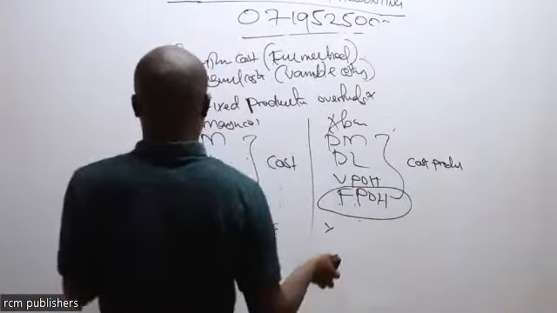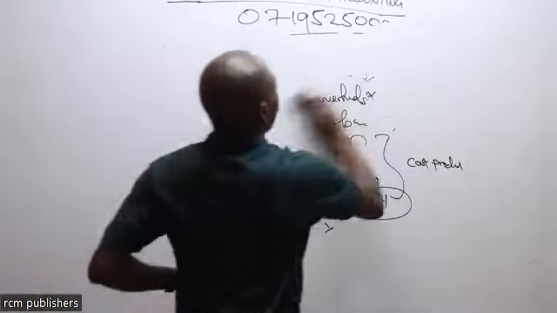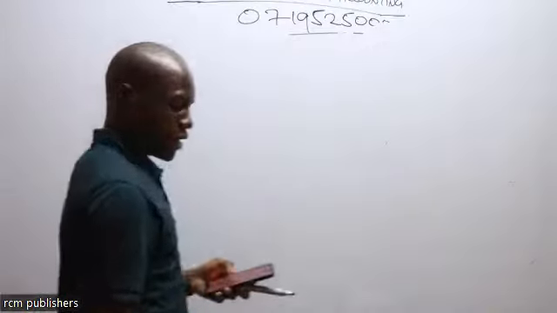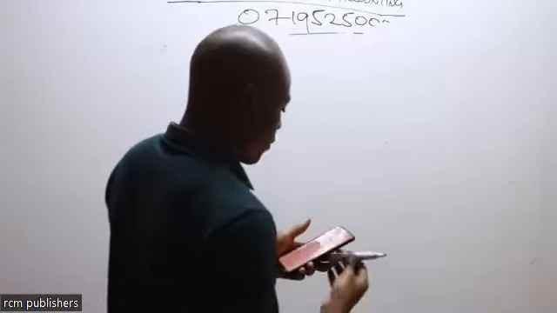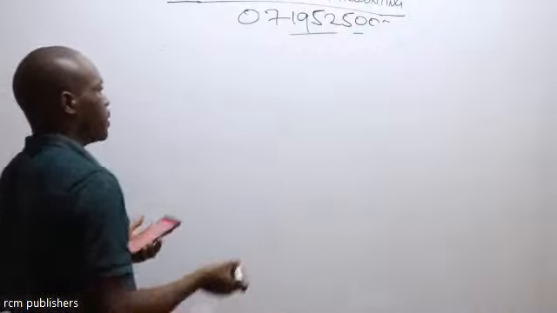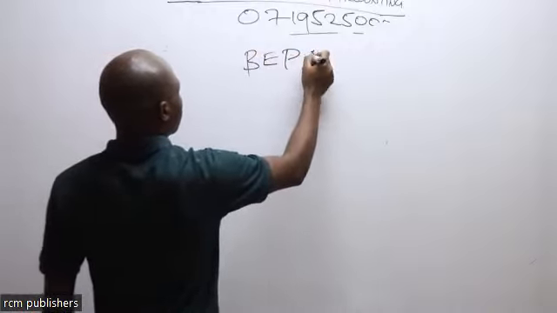The next topic is topic number 8. That is cost volume profit analysis or break-even point analysis.